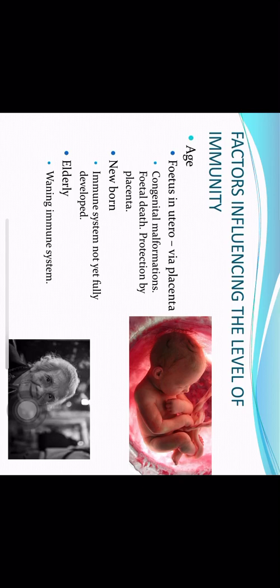In newborns, the immune system is not yet fully developed, and in the elderly, the immune system is waning. So these two extremes of age are more susceptible to infection because the immune system is not in a fully functional state. In the newborns, it is being developed, and in the elderly, it is waning.